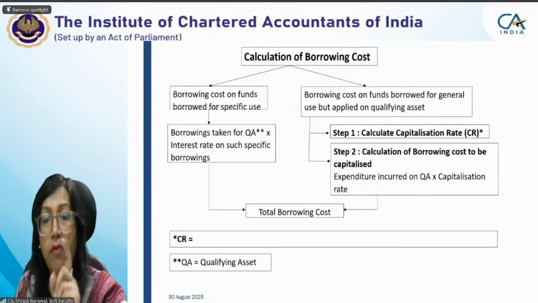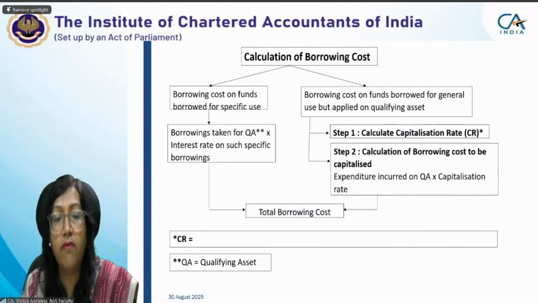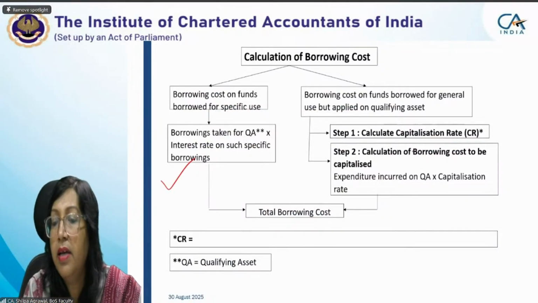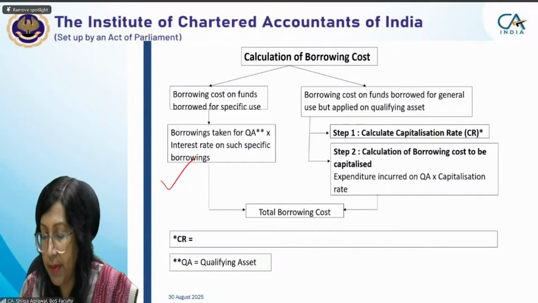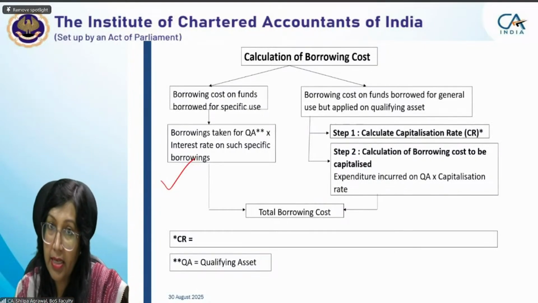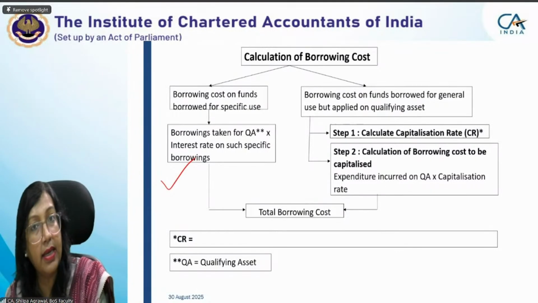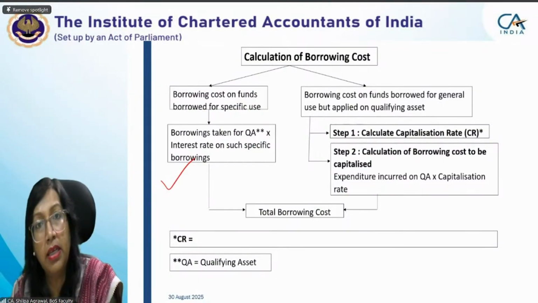There will be a mechanism. The calculation of borrowing cost on funds, I have already covered. Step 1, calculate the capitalization rate, and then calculate the borrowing cost to be capitalized. First you calculate the capitalization rate, and after that, you compute the borrowing cost.